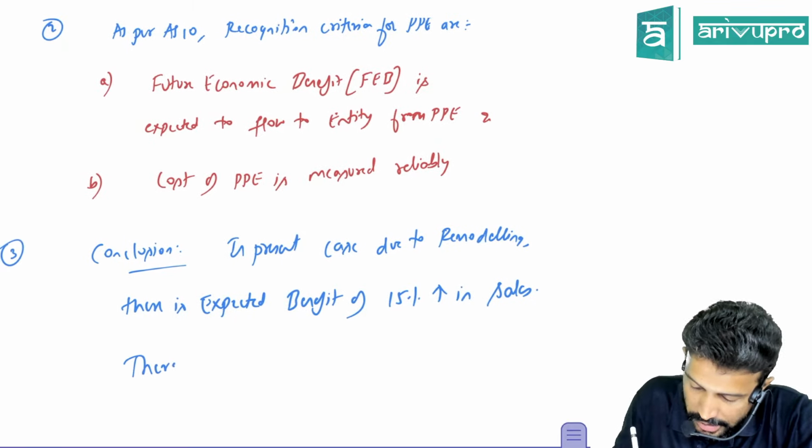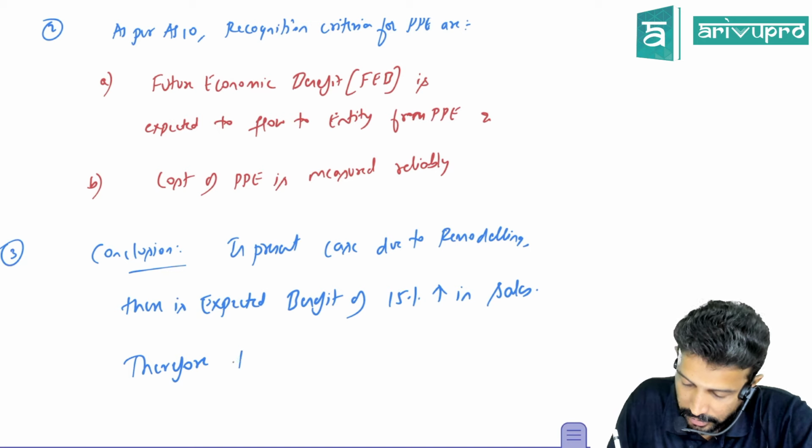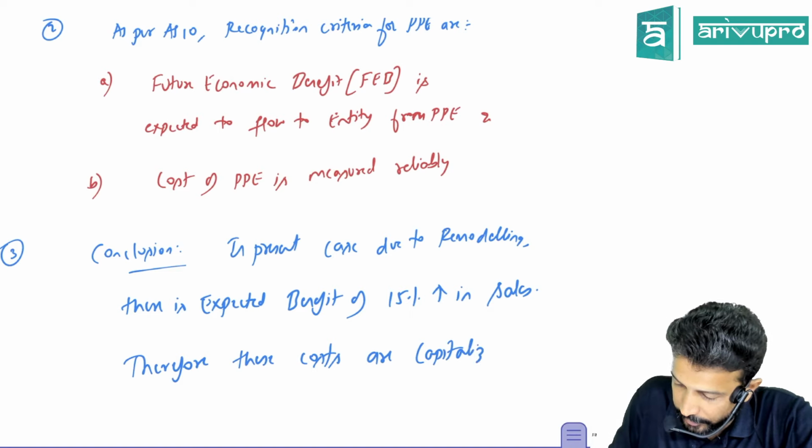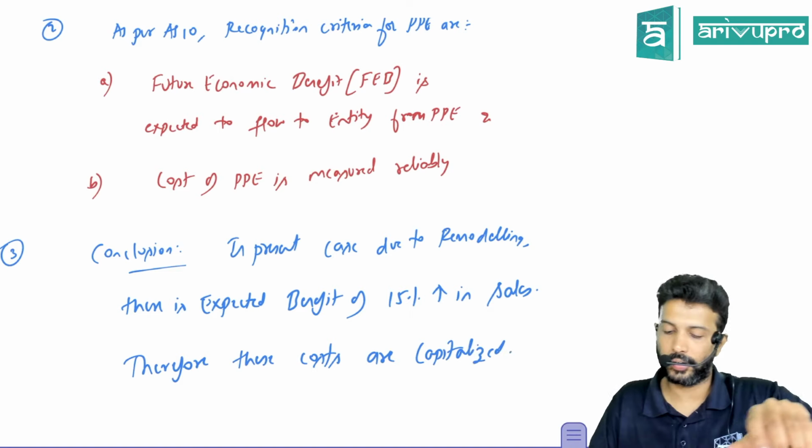Therefore, what? Are these costs transferred to P&L or capitalized? Therefore, these costs are capitalized, meaning they are added to the cost of PPE.